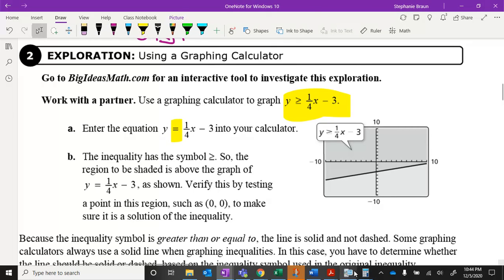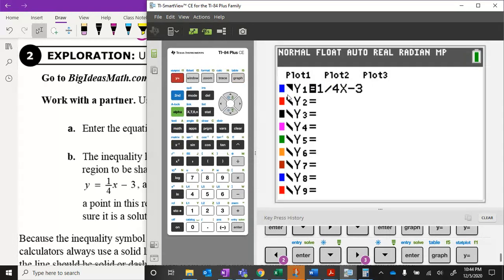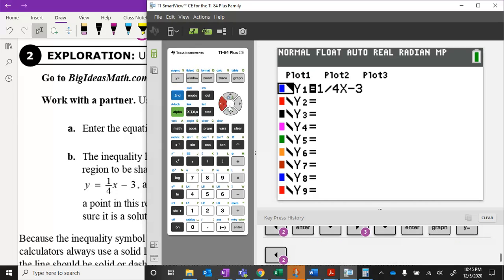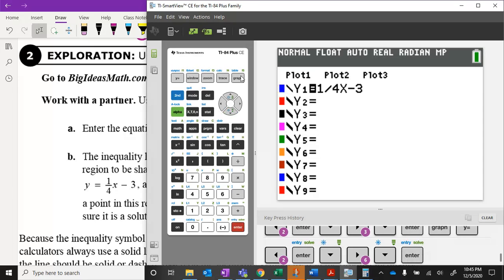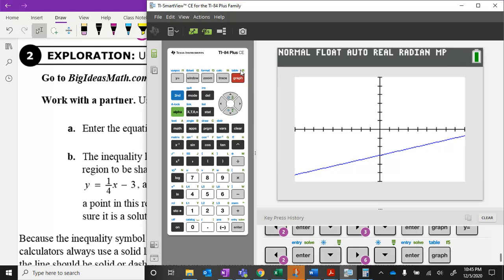So let's go down here. I've already typed in my equation. Remember, I pressed y equals 1/4 x, and don't forget you're using that button next to the alpha button, minus 3. You might not have noticed before, but you have these different kinds of symbols here on your graph. So I'm going to go ahead and switch it back to what it's been on before. And we can always look at our graph here. So that's your line. That's what we saw before.